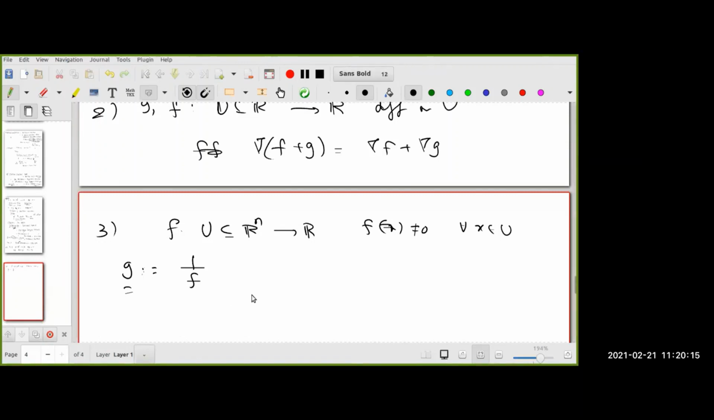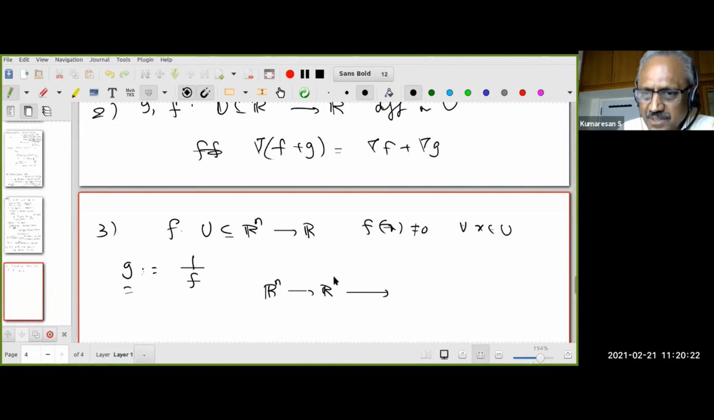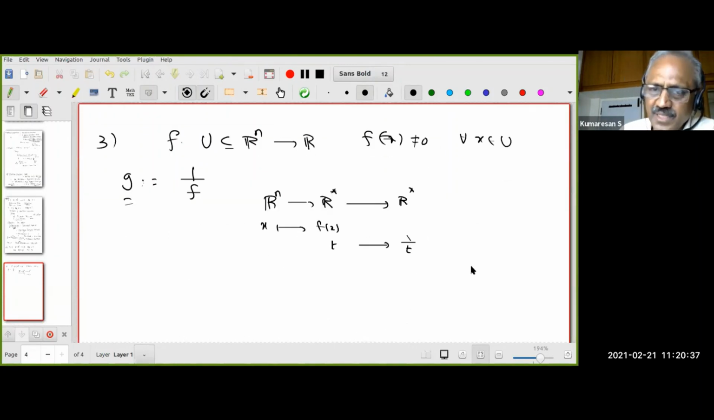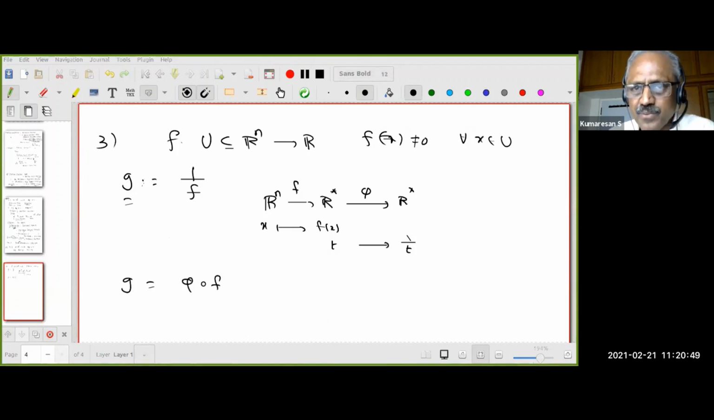Yes, it is from Rn to R to R. The first is f and the second is reciprocation. This is actually taking place in R star, therefore we can do that. So what do we have? x going to f(x). Here call the coordinates t. Then what is the function here? t going to 1 by t. So what is the composite? Call this phi, and the composite is phi composed with f. Therefore g is phi composite f. How many of you understand this? Please, now at least you should say yes or no, quick.